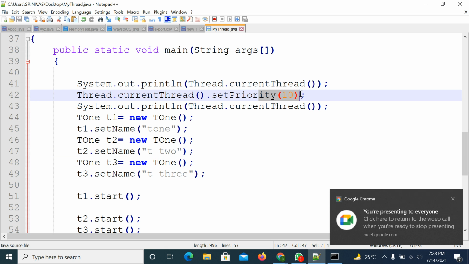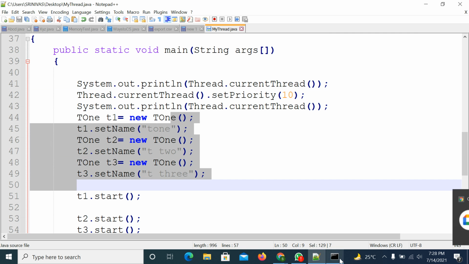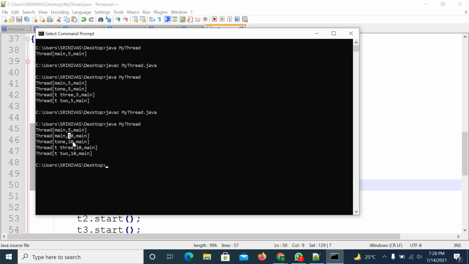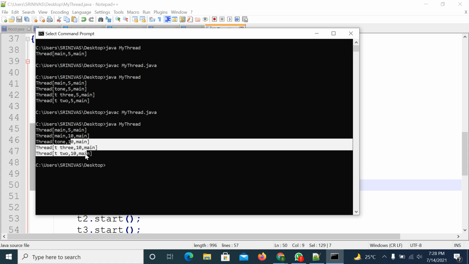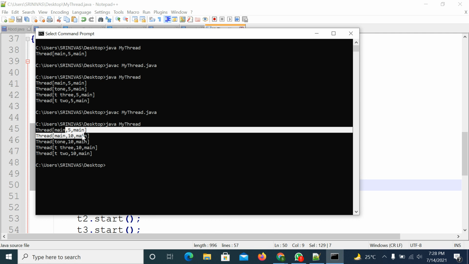So here the thread priority is 10. So the remaining threads will also have priority 10: 10, 10, 10, 10. Whatever the main thread priority is, with that priority the remaining threads will be created. So before creating the threads, if you want, you need to update the main thread priority. You can update it. Right.